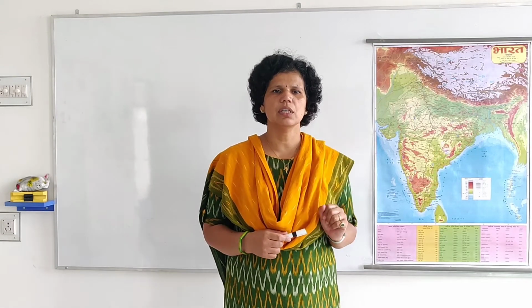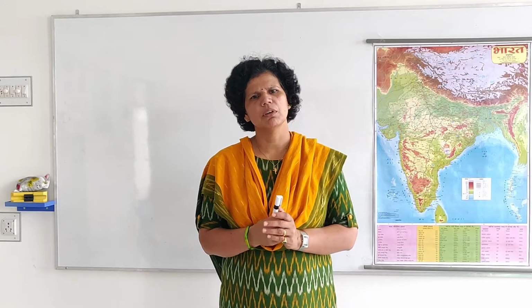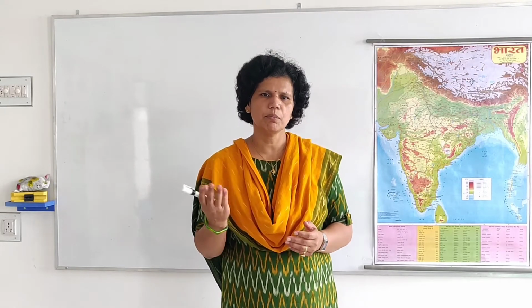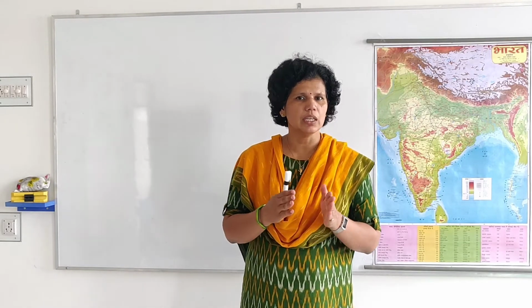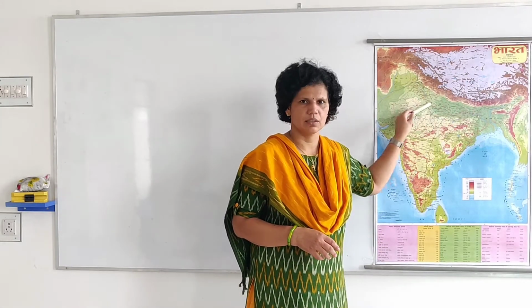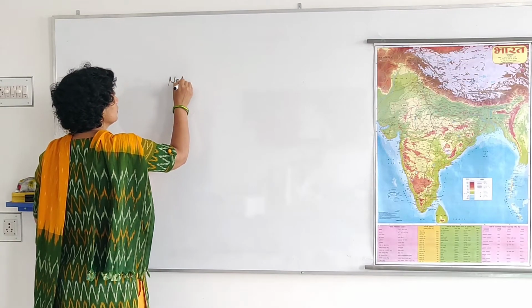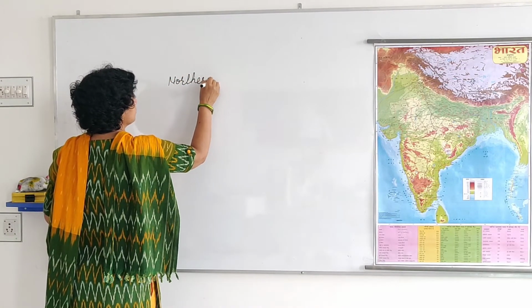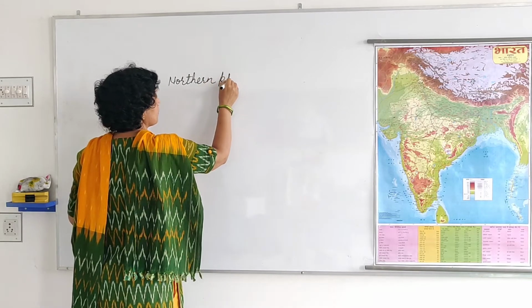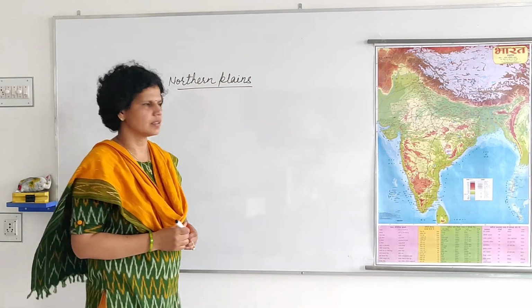The first division, Northern Mountains. For Northern Mountains, we have read so many things in our previous class. So today in this class, I will discuss the Northern Plain. Our today's topic is the Northern Plain. Where are these plains?